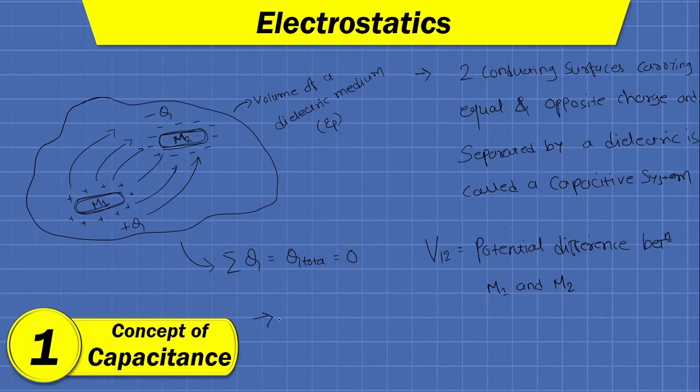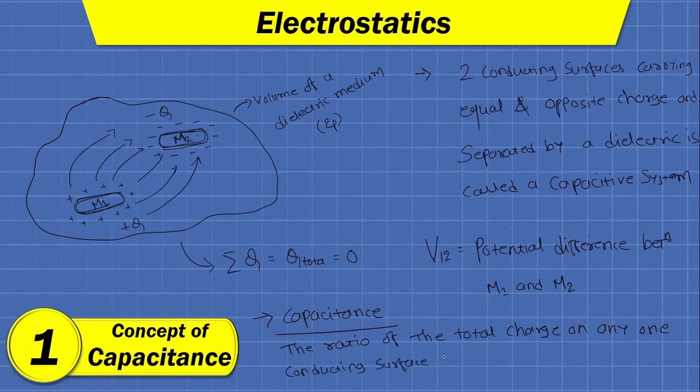So the capacitance is defined as the ratio of the total charge on any one conducting surface to the potential difference between two surfaces. So this is how a capacitance can be defined.